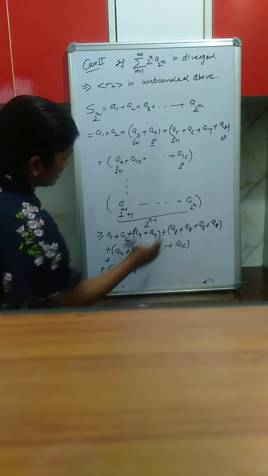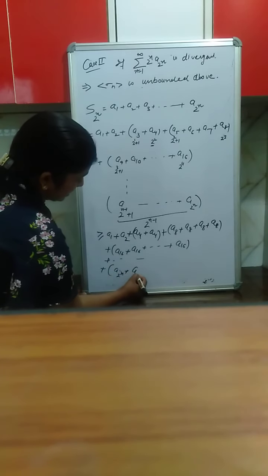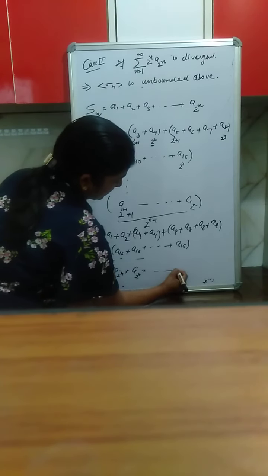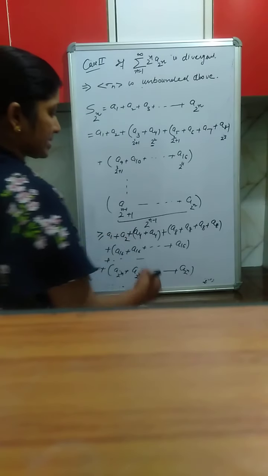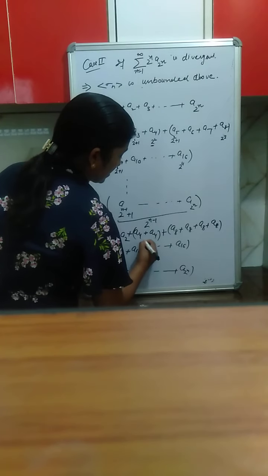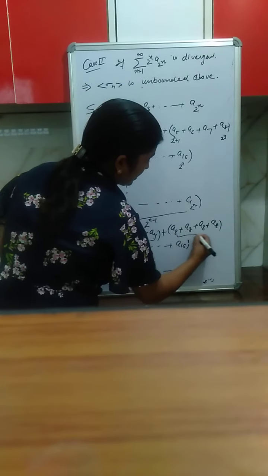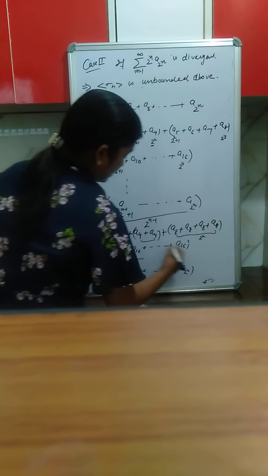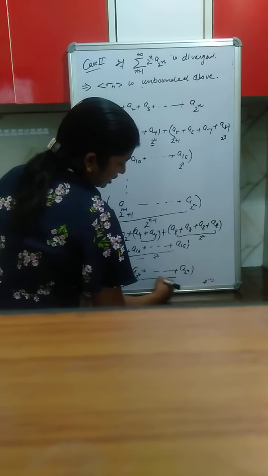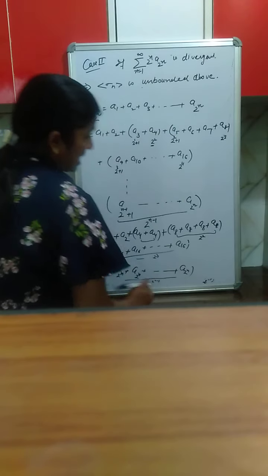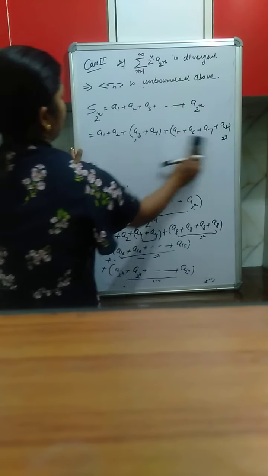And in the last, we will write a 2 raised to the power n plus a 2 raised to the power n, and so on. Now it is 2 times a4, it is 4 times a8, it is 8 times a16, and it is 2 raised to the power n minus 1 times a2 raised to the power n. So what do we write?